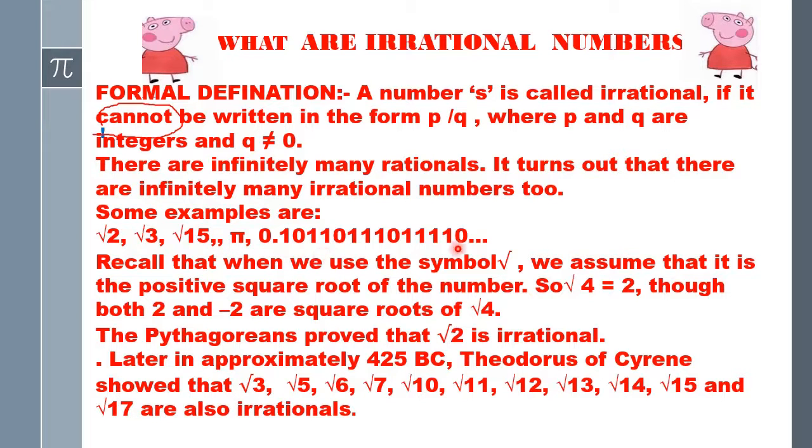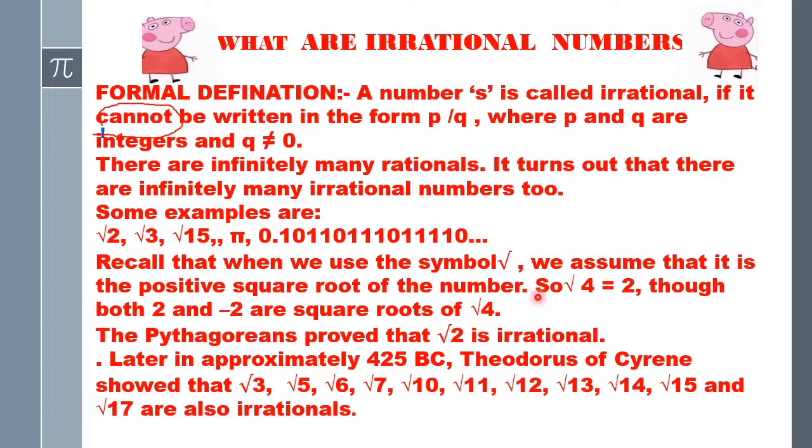As you can see, this decimal representation is non-repeating, non-recurring. What does non-repeating mean? Here you can see after 1, 1, 0. After that 0, you can see 2 ones, then 1, 0, then 3 ones. It means the number of ones is increasing. It is not repeating. The zeros are repeating, but the number of 1s is increasing. It means it is a non-repeating and non-recurring decimal representation. Nothing is similar in it. So such a decimal representation is called an irrational number.